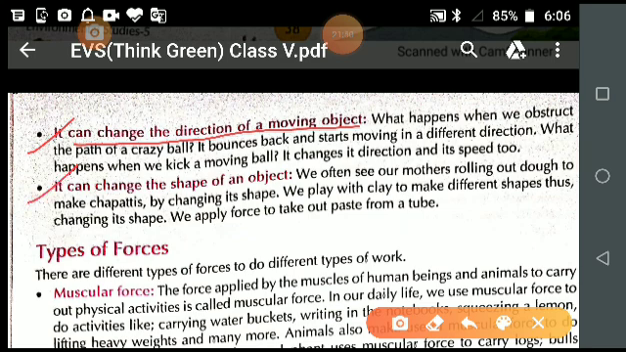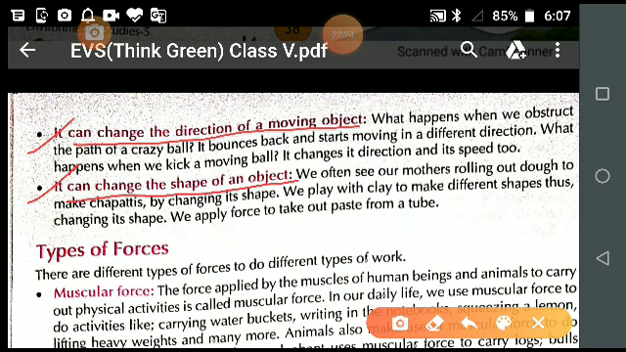Our next point is, it can change the shape of an object. This thing I have already explained to you with the help of a picture. One boy takes a soft ball in his hand, and you see the original shape of that ball, and when that boy applies force, then the shape of the ball is changed. So by applying the force, we can change the shape of an object.